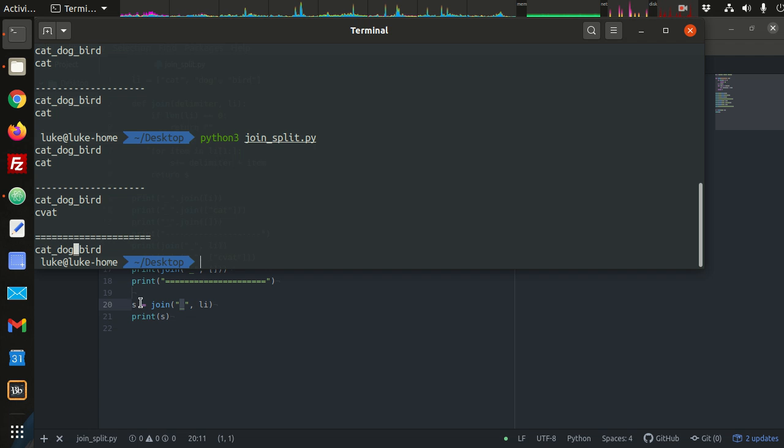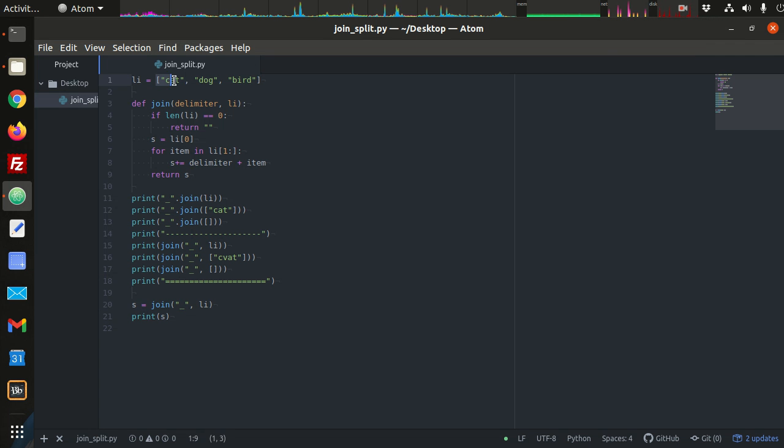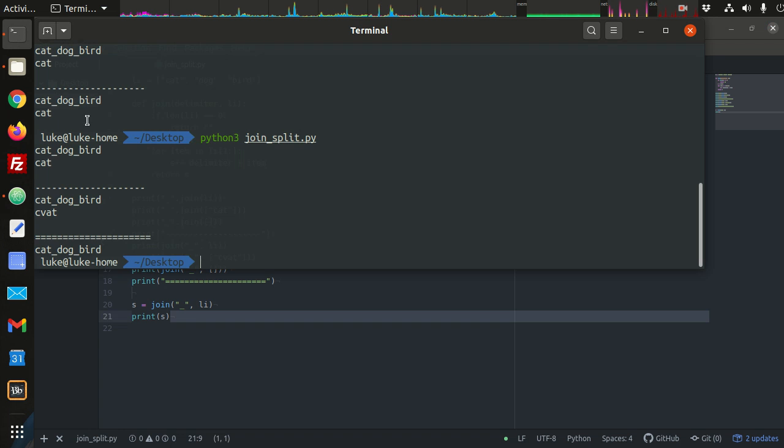We're not going to see any underscores, just like in our initial list here. There are no underscores in any of these elements, but we injected the delimiter in between them. Okay, this is the same thing for split. Split is going to remove whatever delimiter we specify, and then each of the items remaining are going to be members of the list, elements of that list. Okay, so that's what we're going to try to do here.